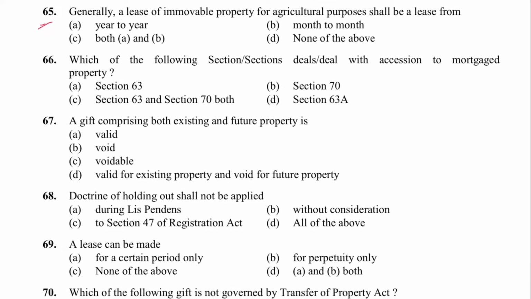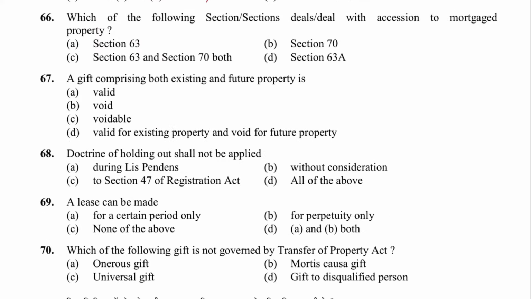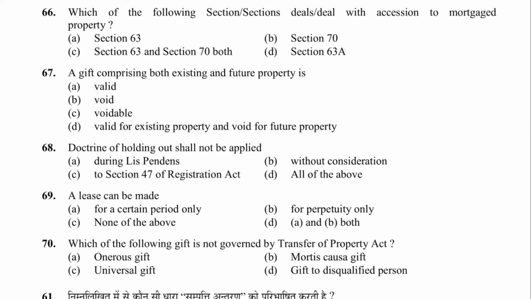Next, 65. Generally a lease of immovable property for agricultural purpose shall be a lease from year to year. A is the answer. It is mentioned in section 106 of TPA. Next, 66. Which of the following sections deals with accession to mortgaged property? That is sections 63 and 70 both. C is the answer.